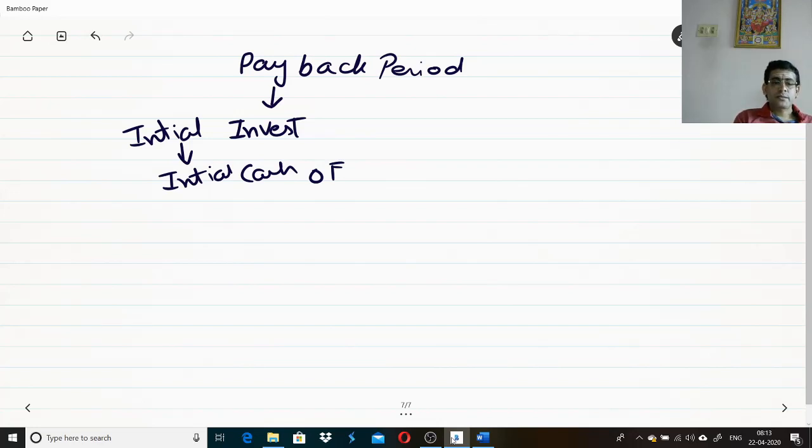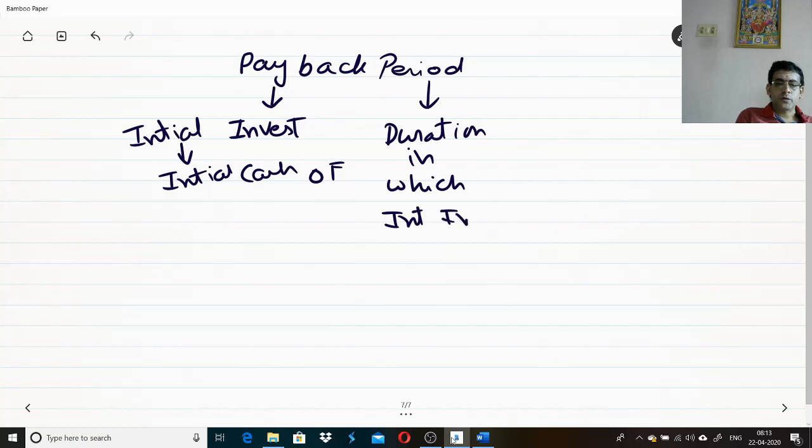So payback period is nothing but the duration in which your initial investment is recovered. Whatever investment you are putting, the period in which you are going to recover it is called the payback period.